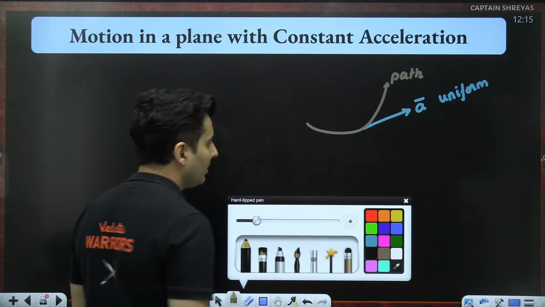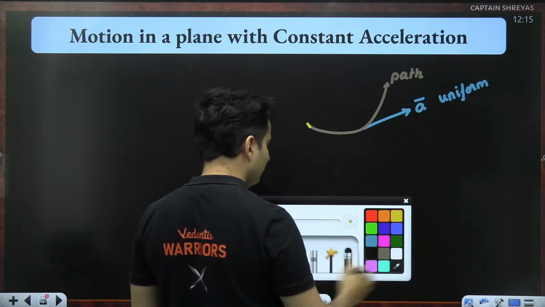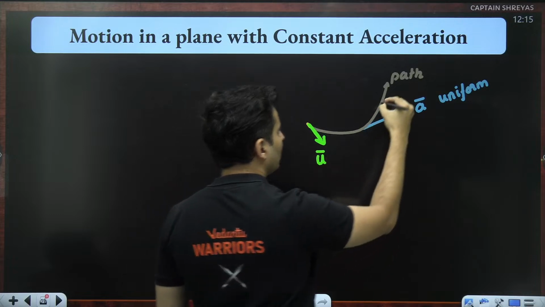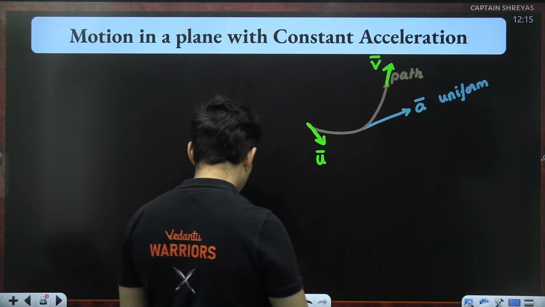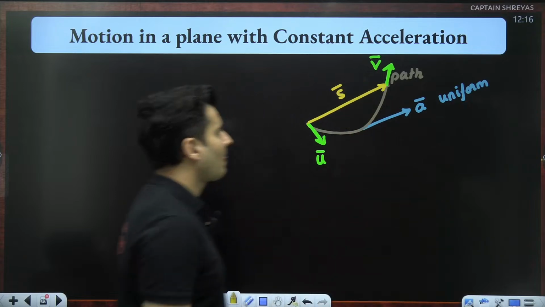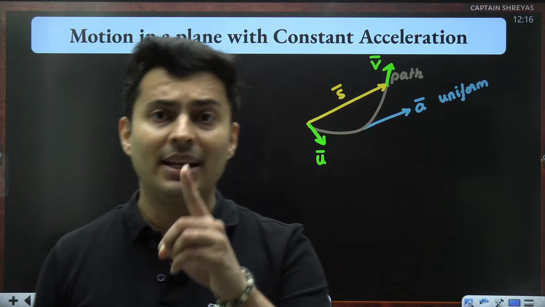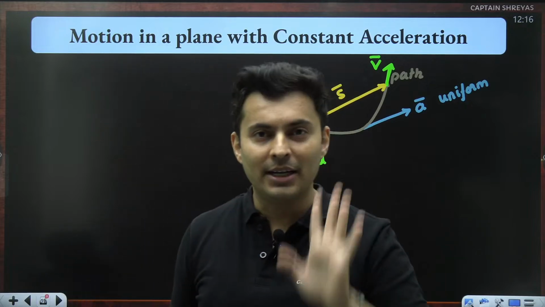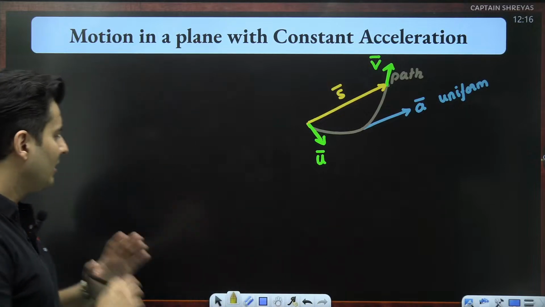Let's say this is the initial velocity u, this is the final velocity v, and this is your displacement, which is, let's say, s. Because for one dimension motion, when acceleration was constant, we can avoid derivatives and solve using kinematics. The same thing is applicable here also.